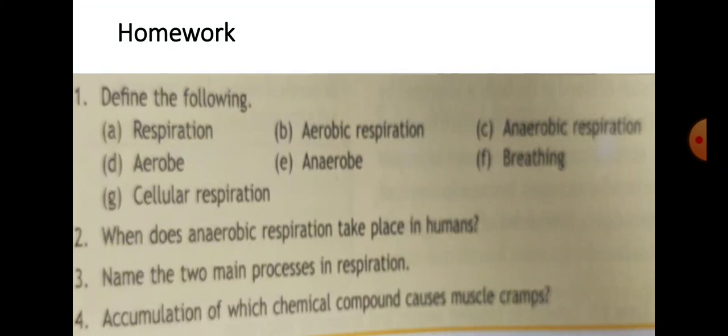Now, before discussing the homework, let me tell you one more thing. Today's topic I have discussed the types of respiration, means the two stages in the process of respiration. First I said about breathing, and aerobic and anaerobic respiration I had discussed. Now the two stages in the process of respiration are breathing and cellular respiration. Breathing means intake of oxygen and release of carbon dioxide, right? Cellular respiration means the process in which food molecules are broken down into simpler molecules within the cells using what? Oxygen, and releases energy. This is called internal respiration.